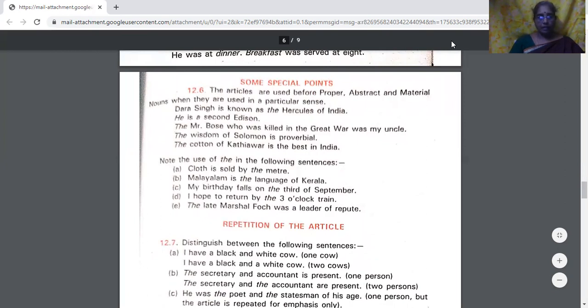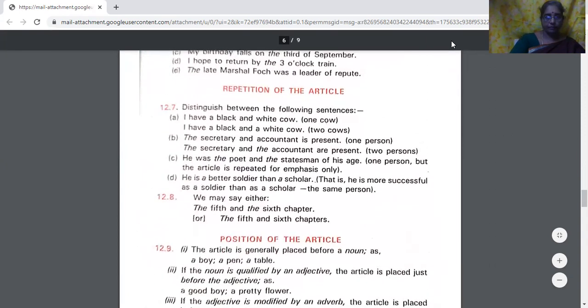Again, let us see the use of the in the following sentences. Cloth is sold by the meter. Malayalam is the language of Kerala. My birthday falls on the 3rd of September. I hope to return by the 3 o'clock train. If it's I hope to return by 3 o'clock, but here, I hope to return by the 3 o'clock train. The late Marshal Foch was a leader of repute. So these are certain examples.